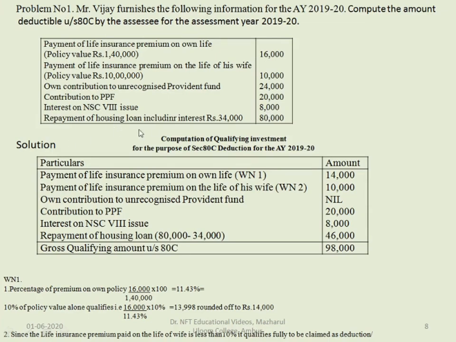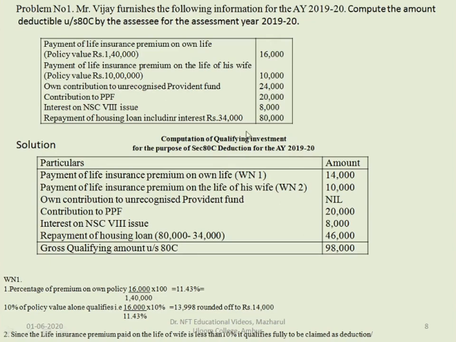Repayment of housing loan including interest, rupees 34,000, is 80,000. They've asked us to find out the amount which is deductible under 80C for the assessment year 2019-20. First, let us write the heading: computation of qualifying investment for the purpose of 80C deduction for the assessment year